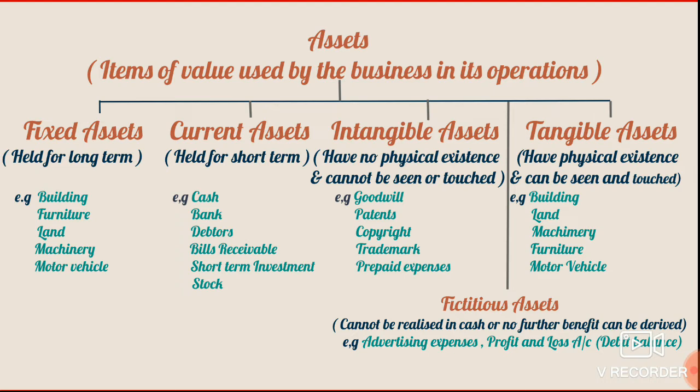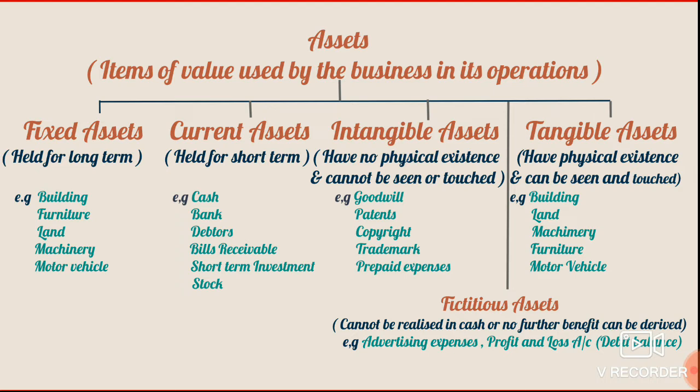Now, current assets. Current assets are those assets which are held for short term and they are meant for resale, or they can be converted into cash within a very short period of time. The examples of current assets are like cash, bank, debtors, bills receivable, short-term investments, stock, etc. Now, the amount which is in the bank can be converted into cash within a very short period of time.